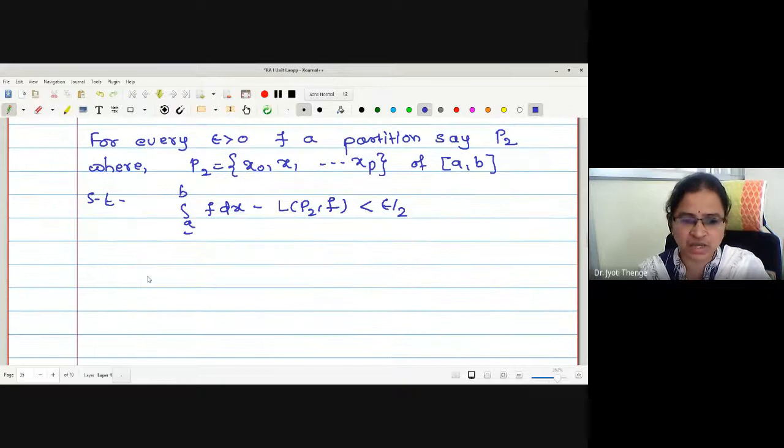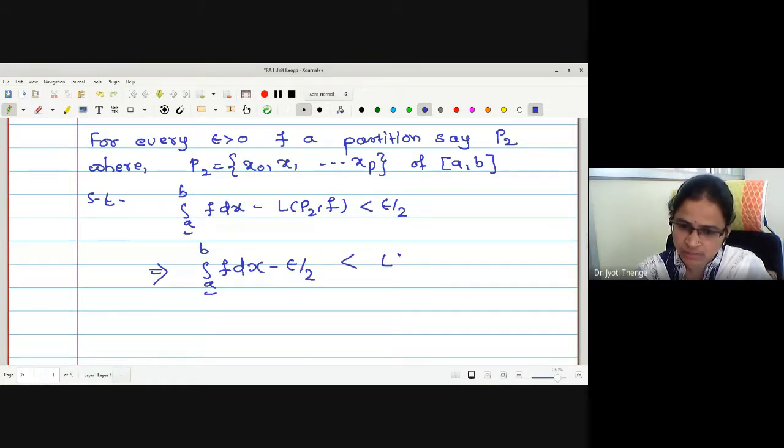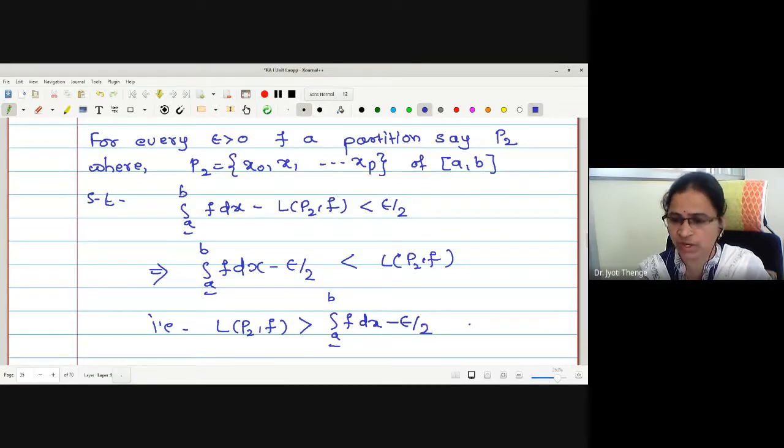Let me make a simple adjustment, shifting L(P2,f) to the right: the lower integral, shifting epsilon by 2 to the left, minus epsilon by 2 is less than L(P2,f). That is, I can write L(P2,f) is greater than the lower integral minus epsilon by 2, correct?